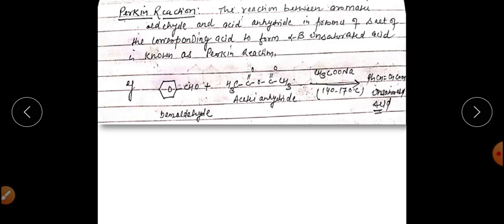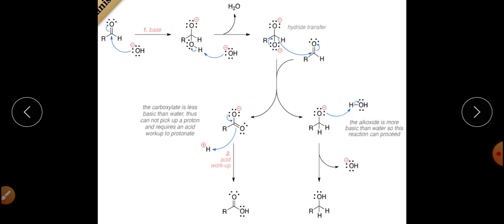Basically this is a redox reaction in which oxidation and reduction take place, right? One will be oxidized and the second one will be reduced. The oxidation product is the carboxylic acid and the reduction product is the alcohol. So this is called the Cannizzaro reaction.